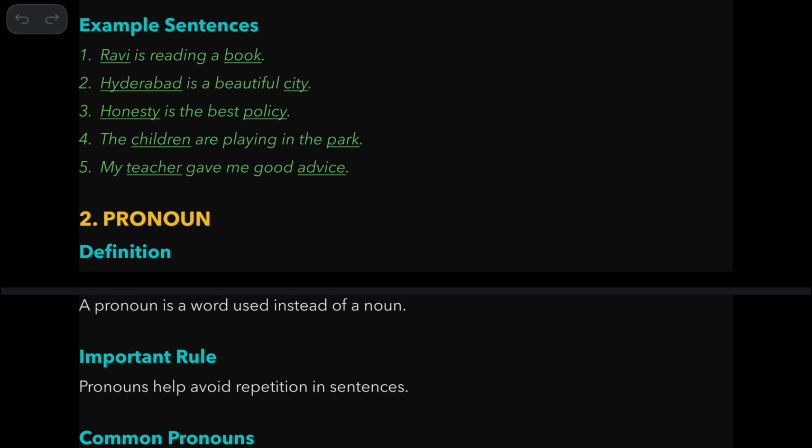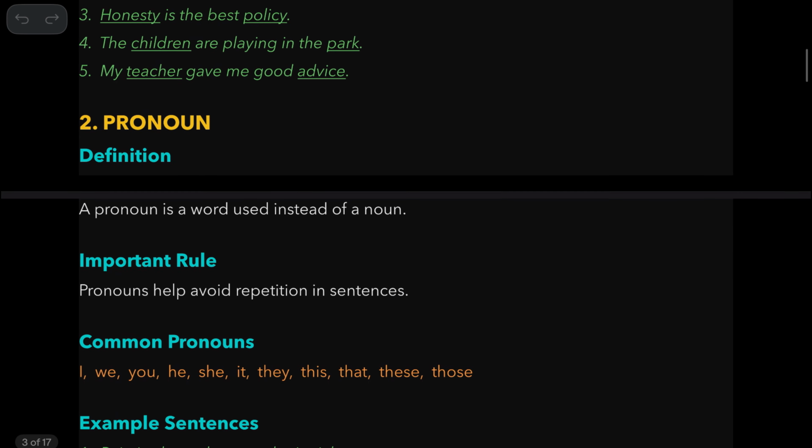Remember, the examples that you see here are equally important because sometimes in the board examination they turn the example sentences into questions. So in addition to doing the exercises, you should take a look at the examples also.